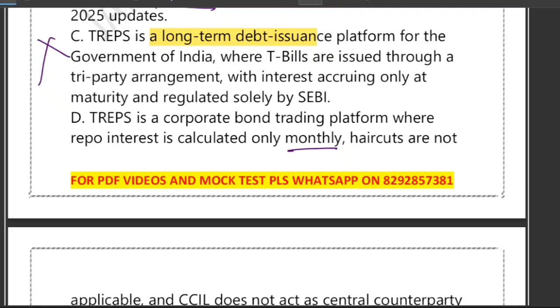What about option D? It calls TREPS a corporate bond trading platform. Actually, this is wrong. Repo is never corporate bond trading. Okay. So tri-party repo ensured by CCIL with securities.